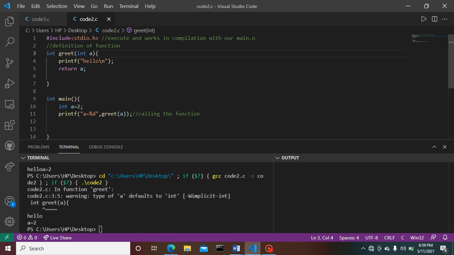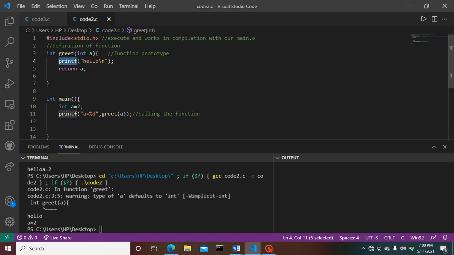The value greet function provides here is of integer type. Then this declaration of a function is called function prototype. This line is called function prototype.